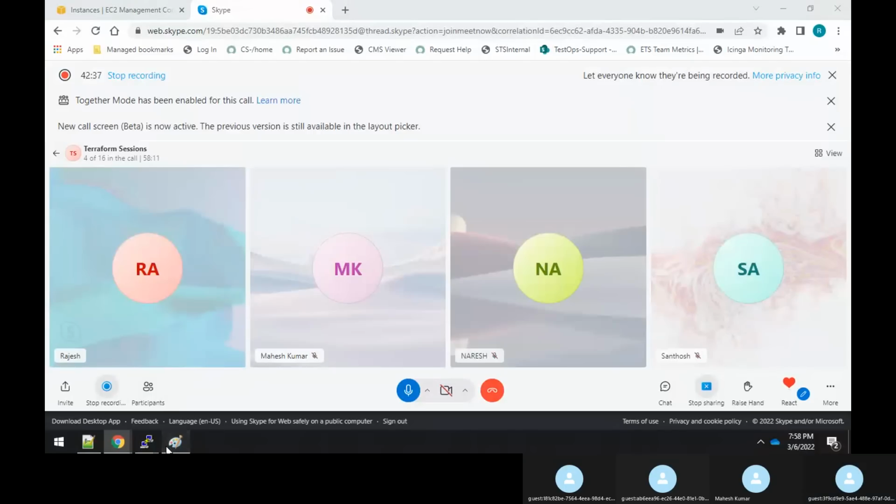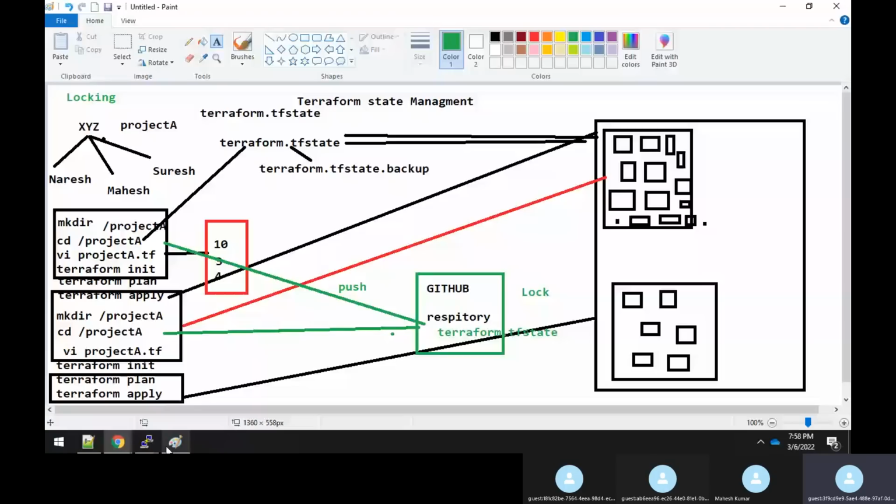So here, one more important use case is that in your Terraform a.tf file, you are creating some database, a MySQL DB. You are creating one resource where it will create a MySQL DB. And also you need to provide the username and the password. So you might be placing the username and password in the same file, or else you might create a separate variable.tf file, and in that file also you maintain it. Assume that you are maintaining it in the same project a.tf file.